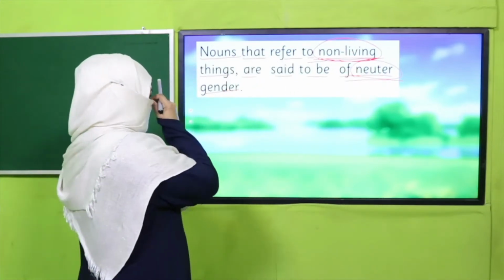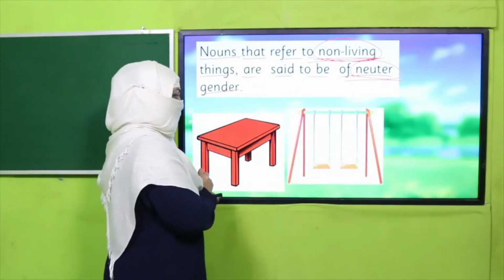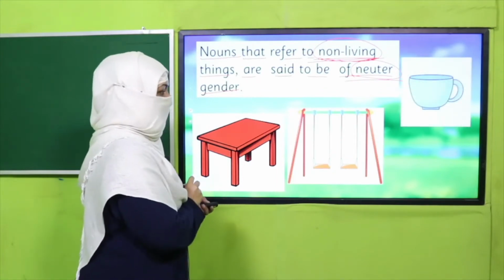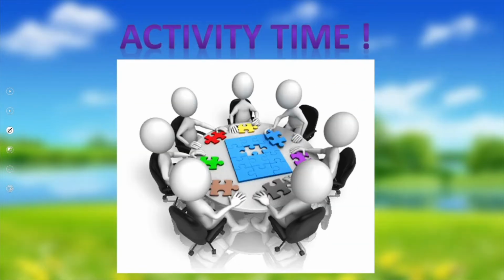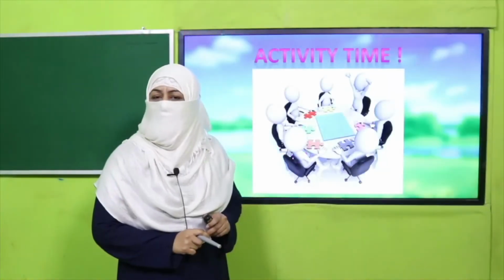Its examples are table, swing, cup, boat, and many more. All the non-living things around you are of neuter gender. They don't have masculine or feminine gender. Are you clear with the concept? Okay, so it's time to check it. And how do we check? We check it through an activity.